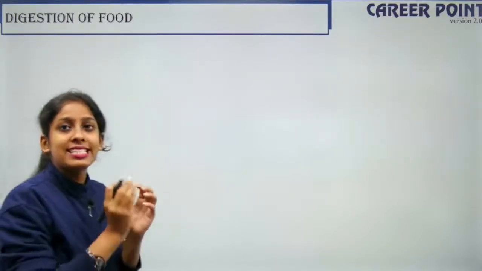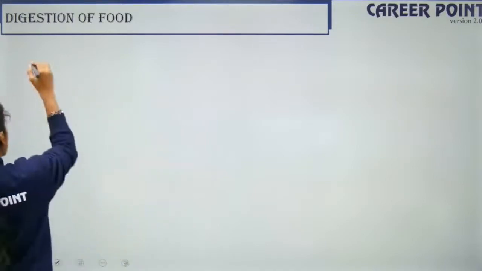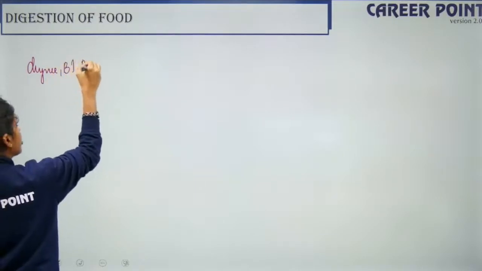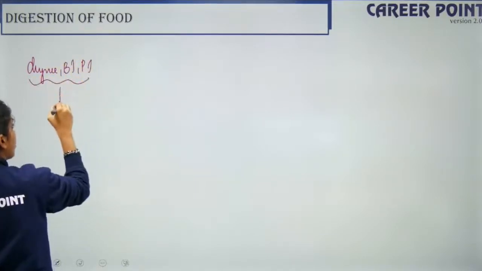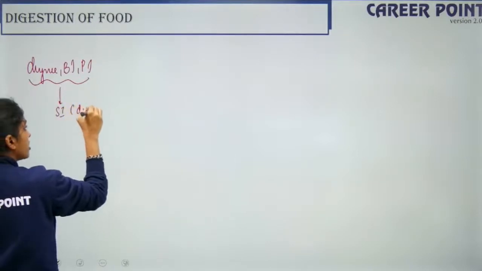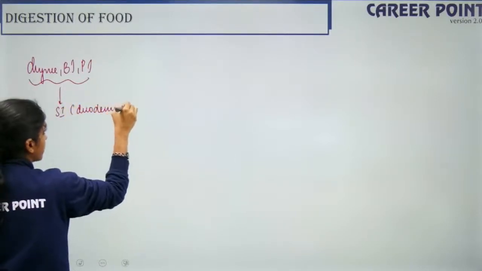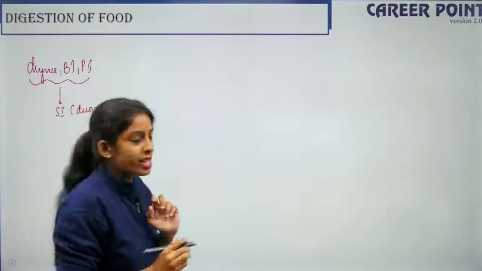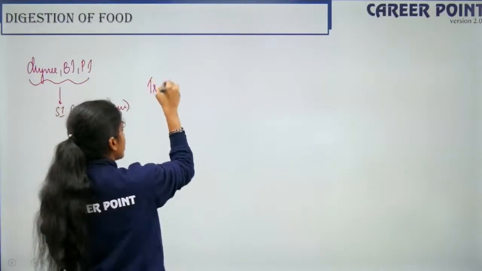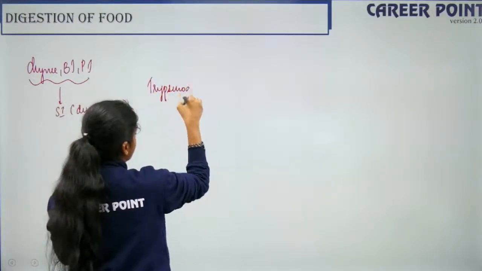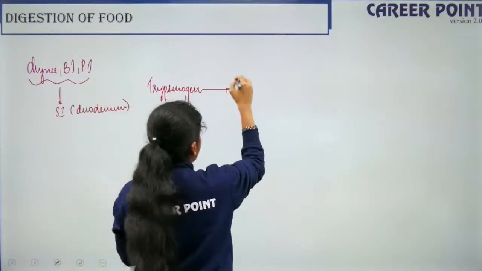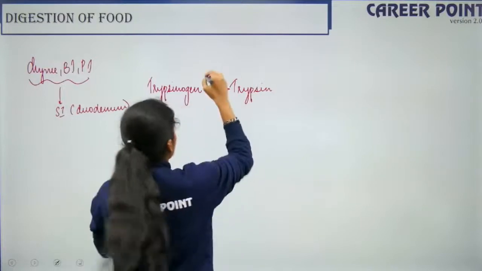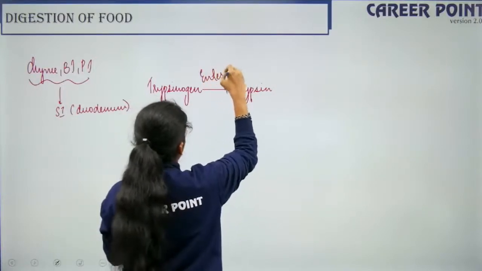How exactly are these enzymes getting activated? So my chyme, my bile juice, my pancreatic juice, they all enter the small intestine. Which part of the small intestine? That is the duodenum. The moment they enter the duodenum, the first enzyme in your pancreatic juice, trypsinogen, is activated into trypsin. How? Because of an enzyme known as enterokinase.